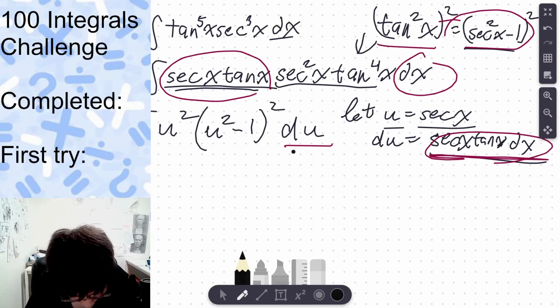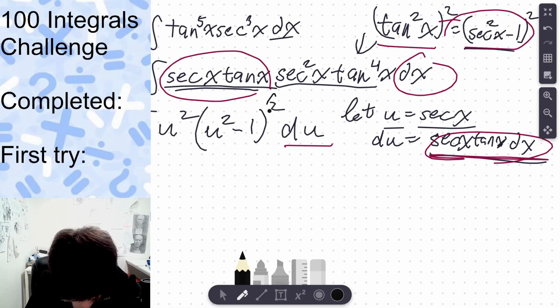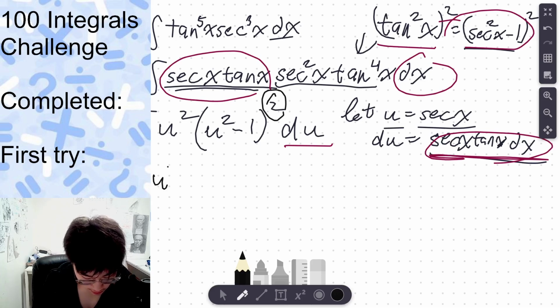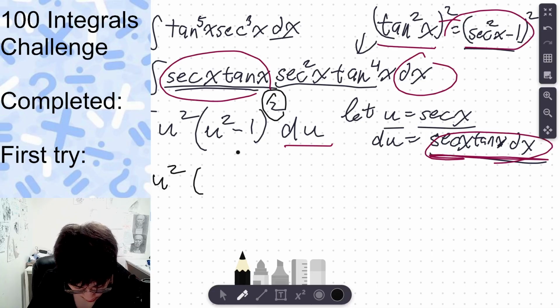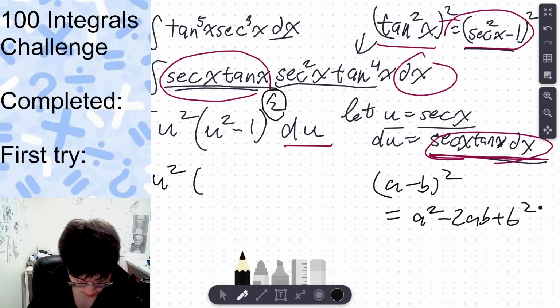Alright, and now, great. Okay, so now I have a squared here that I have to integrate inside. And I'm just gonna expand it. Okay, so this is like a minus b squared, right? Which is a squared minus 2ab plus b squared. A lot of math is just memorization, honestly. Okay, so I replace that with, okay, so u squared.